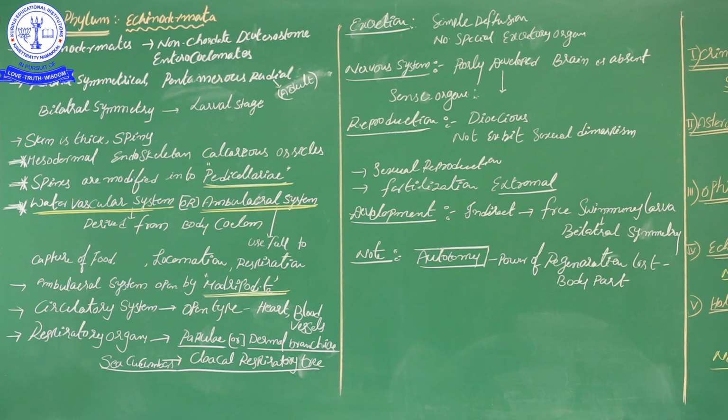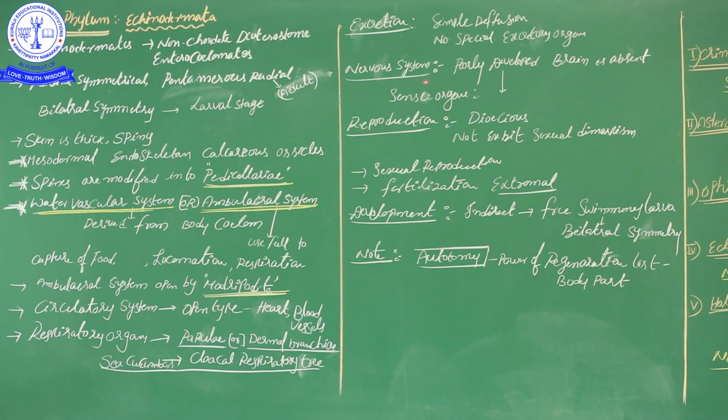Basically, previously we saw that phyla like Arthropoda and Mollusca have nephridia, protonephridia or metanephridia. But Echinodermata, though more developed than those phyla, has no excretory organs. Excretion is completed by simple diffusion through the body surface. Next, the nervous system.